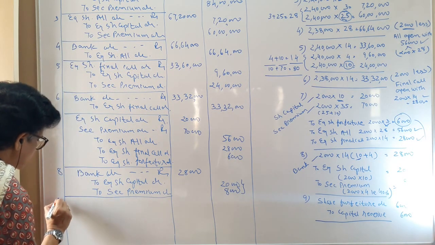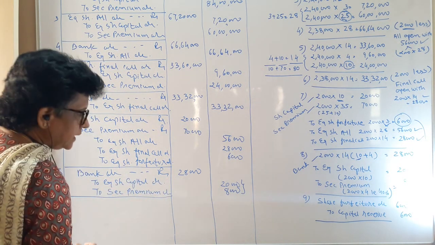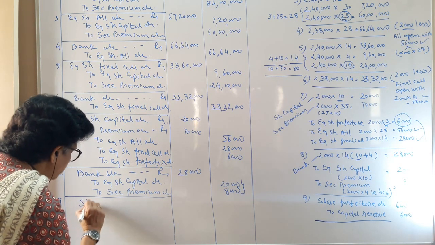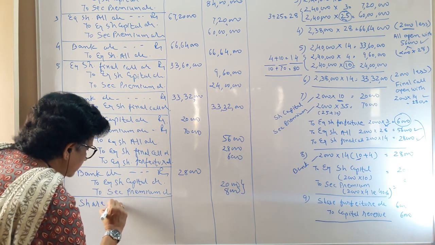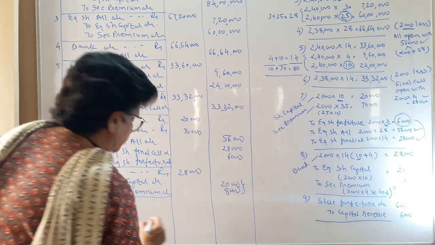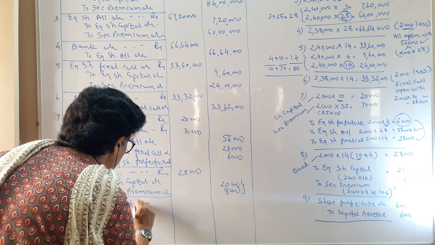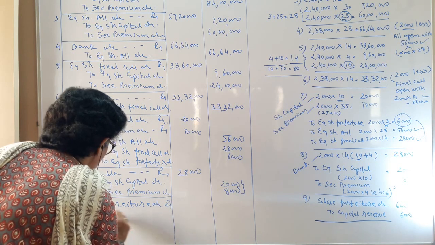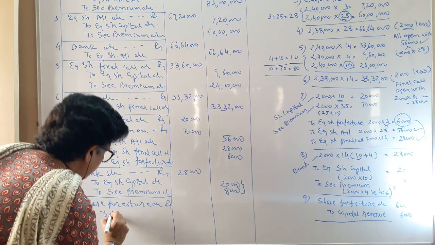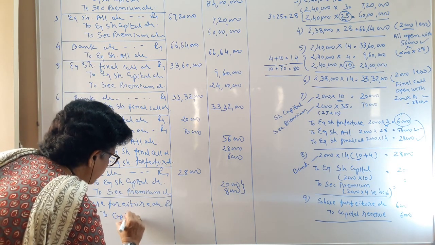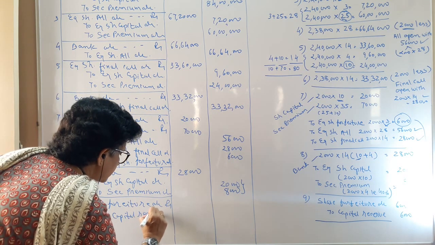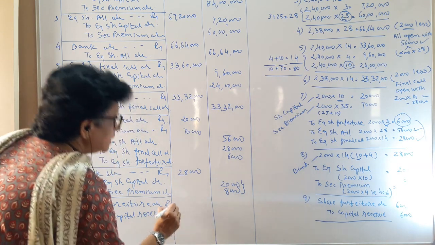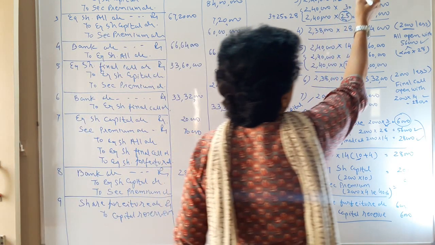So your last journal entry becomes share forfeiture account debit, you are transferring to capital reserve account. Which 6,000 rupee?